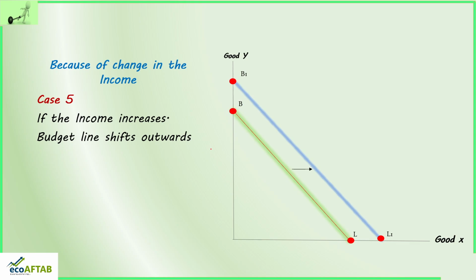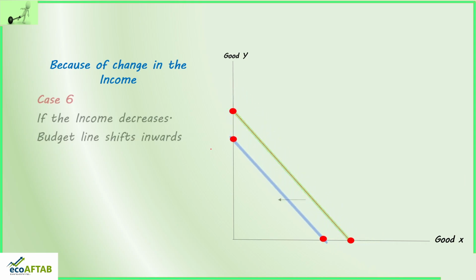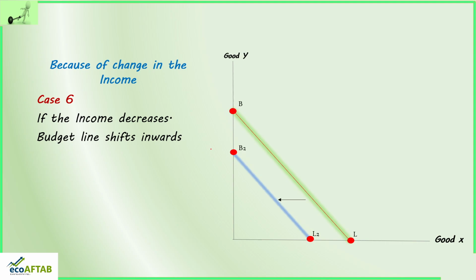Similarly, if the income decreases, what will happen? Exactly, the budget line will shift inwards. So the budget line will shrink and the new budget line is B2L2. So these are a few of the cases with regard to shift in budget line, either because of change in the price of the commodities or because of change in the income. One thing to be noted is, if the price of the commodity changes, one point will be constant and the other point will change. But when the income changes, you can see both the points will shift outwards or inwards on either of the axes.